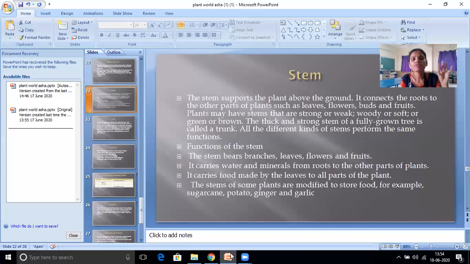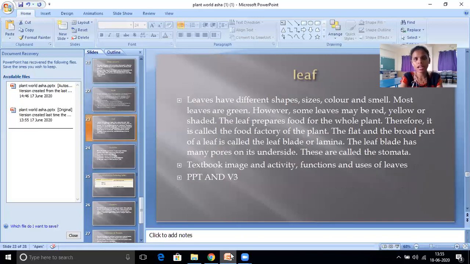The stems of some plants are modified to store food. For example, sugarcane, potato, ginger, and garlic. See, the stems of some plants are modified to store the food. These are the examples for the stems. This we also discussed in the last chapter, but once again we have to clear it. Okay.